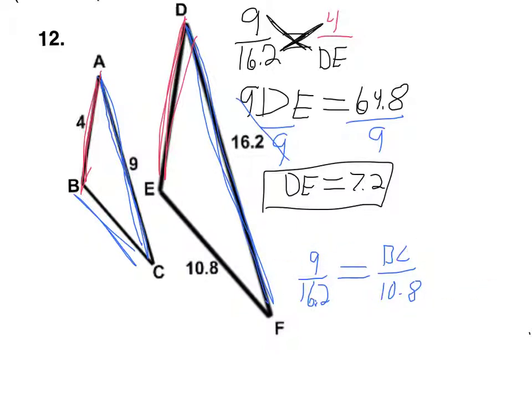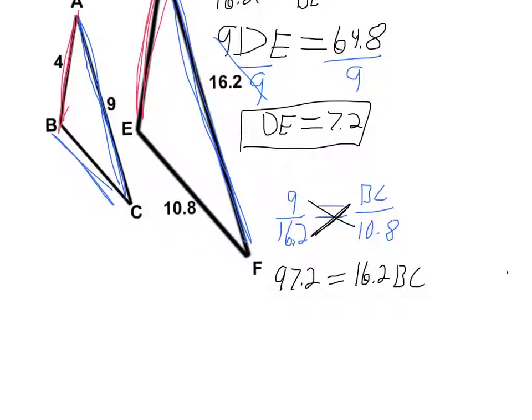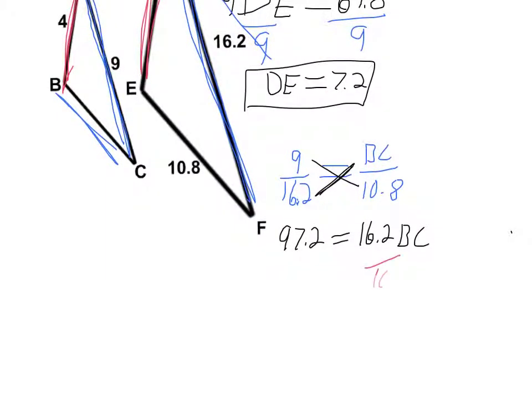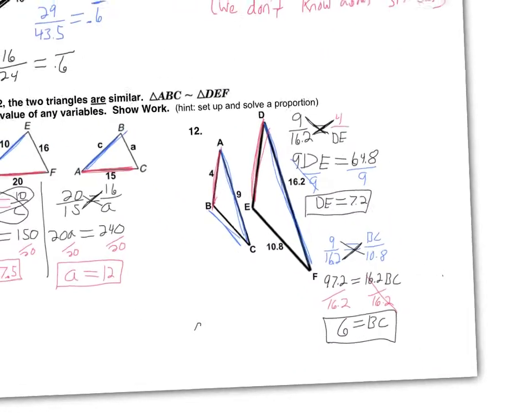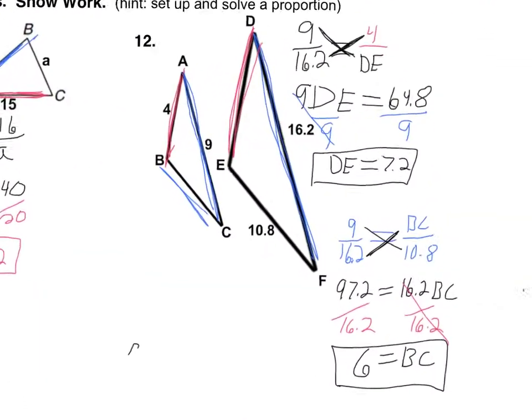Alright, we got to cross multiply, so 9 times 10.8 is 97.2. And 16.2 times BC is just 16.2 BC. So to solve this, to get BC by itself, we need to divide by 16.2. And so BC equals 6, exactly. All right. And so we have found the missing sides.